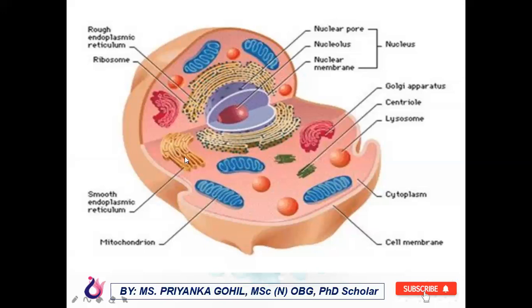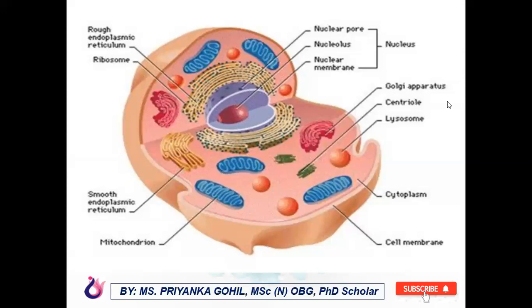See here, this looks the same as this, but there is one difference: here you can see these dots, and on the other side there are no dots. These dots are small structures called ribosomes. So if ribosomes are present on the endoplasmic reticulum, it is rough endoplasmic reticulum, and if they are not present, it is called smooth endoplasmic reticulum.